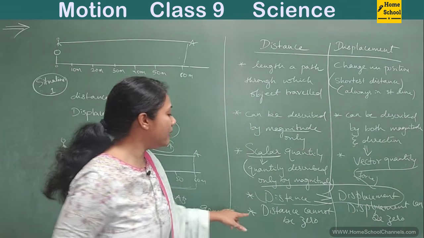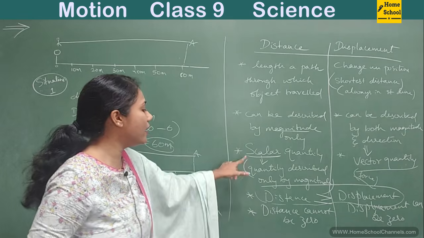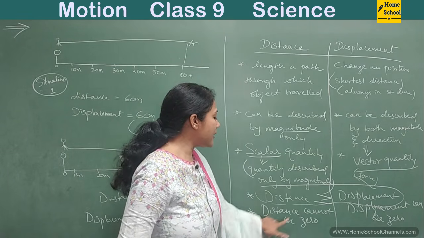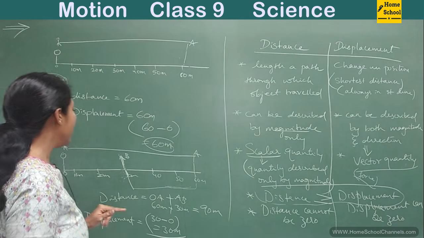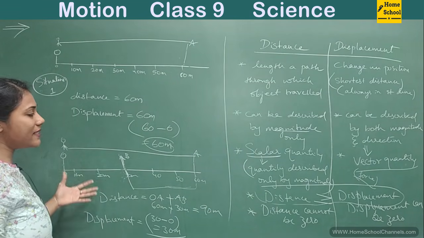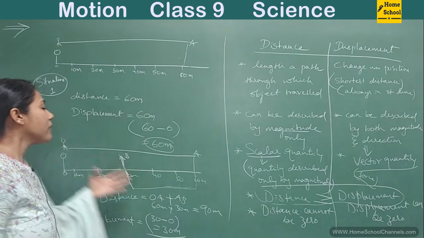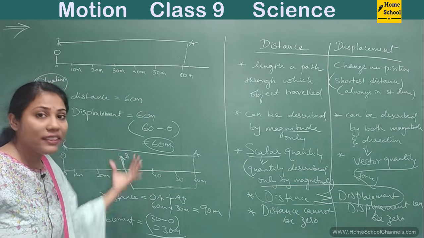Now let me tell the meaning of this last point you observe: distance cannot be 0 whereas displacement can be 0, I said. Distance cannot be zero. Distance means the total length of a path that you traveled.